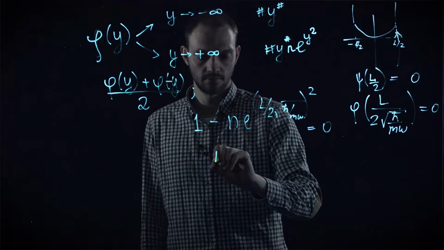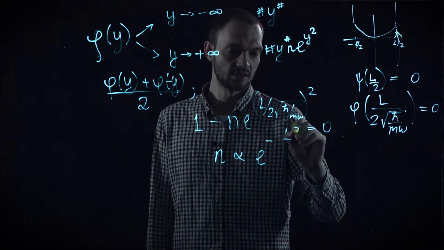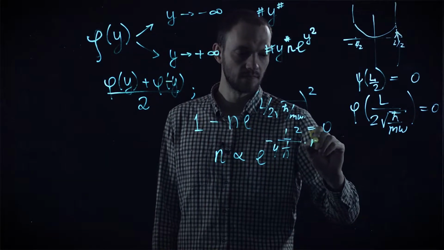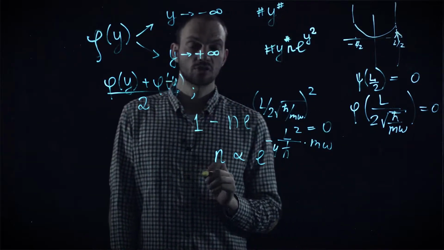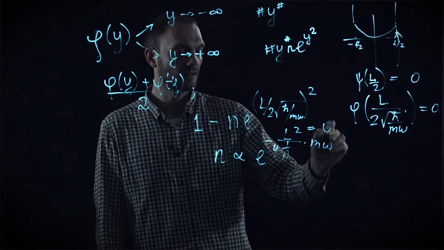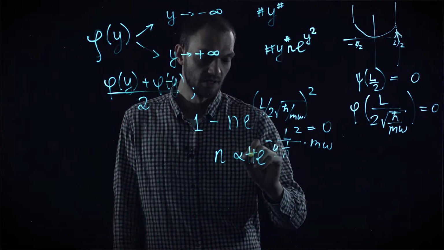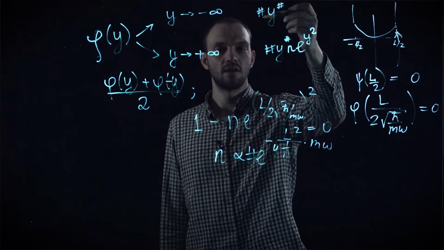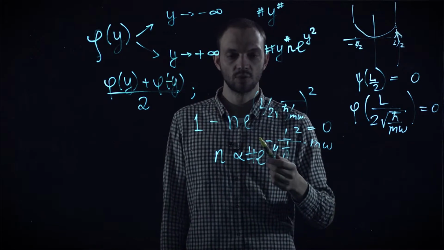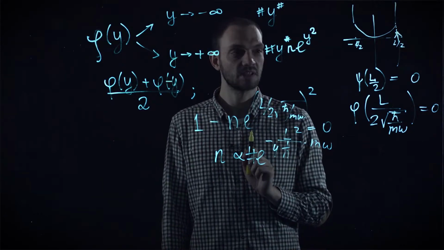And solving for it, we find that n is proportional to the exponent of minus L squared over 4 h bar times m omega. And of course, this solution can be improved, and in fact, it's possible to find not only the expression of the exponent, but also this prefactor. But this requires an elaborate study of the asymptotics, in particular all these coefficients, and will be the subject of one of your homework problems.